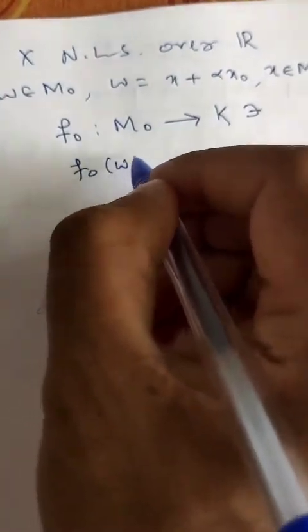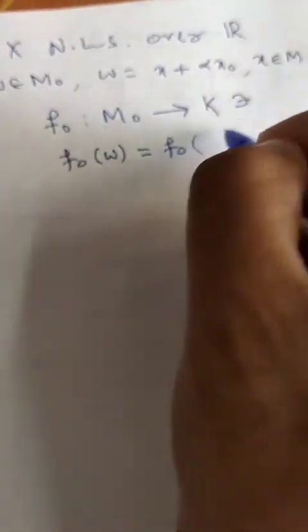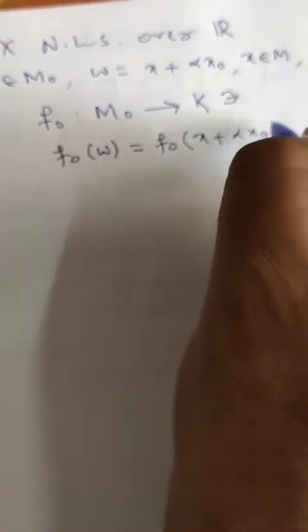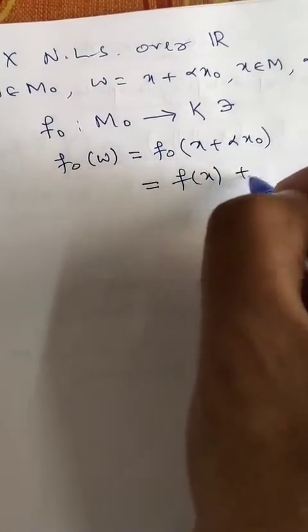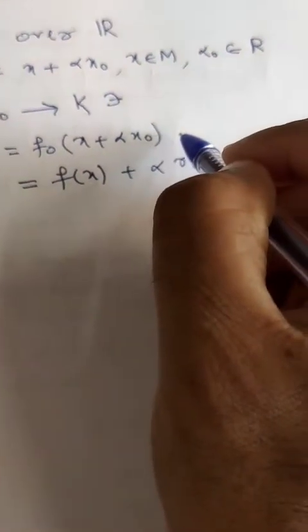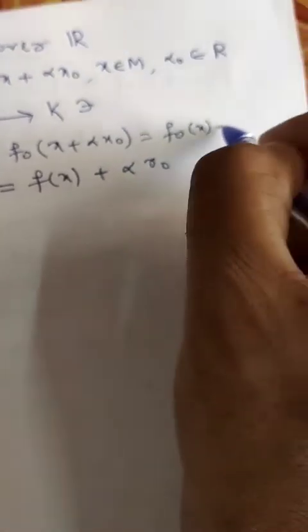Okay, so now we define a function F naught from M naught to K such that F naught of w, that is F naught of x plus alpha x naught, is defined by F of x plus alpha into r naught. Because F naught of x plus alpha x naught is equal to F naught of x plus alpha into F naught of x naught.